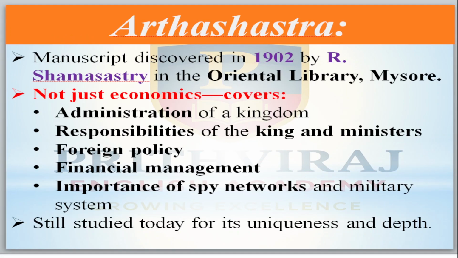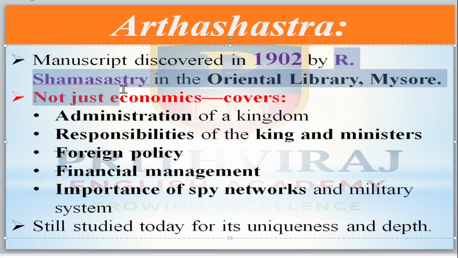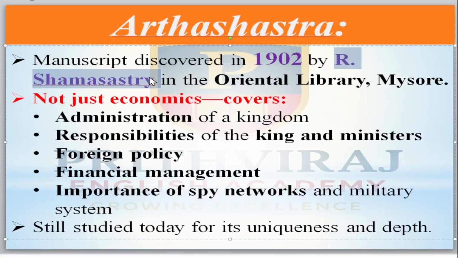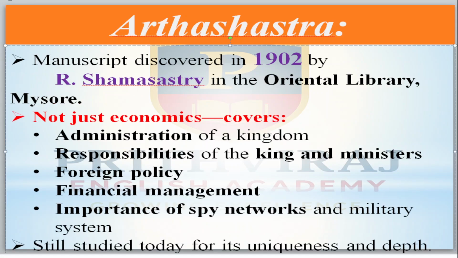Now, coming to the Arthashastra, the textbook written by Chanakya, we will come to know about it now. First, the manuscript: the Arthashastra book was discovered in the year 1902 by R. Shama Shastri.